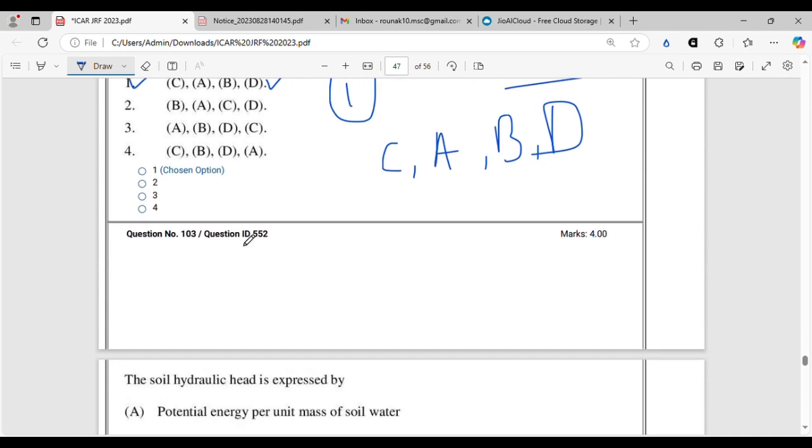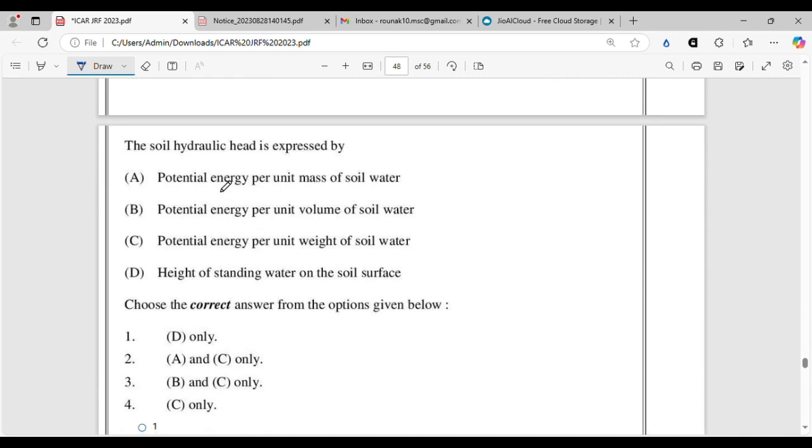All right. Moving on. The soil hydraulic head is expressed by... This is also a very common question that is asked almost every alternate year. This question has been asked straight from the soil water chapter of old ISSS, new ISSS, any ISSS you open, you will find exactly this.